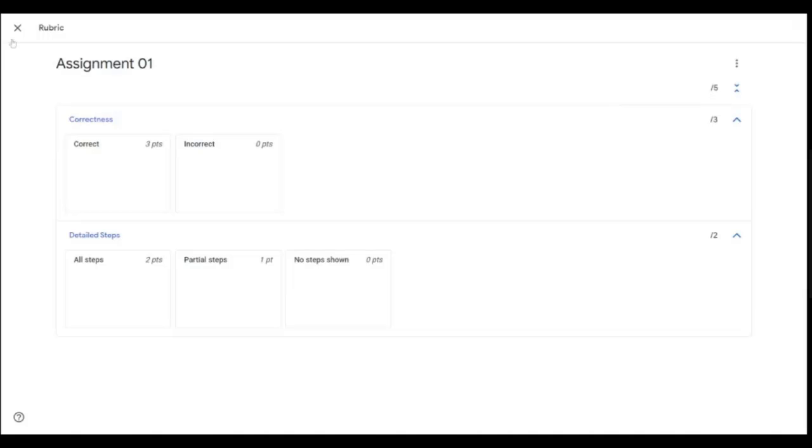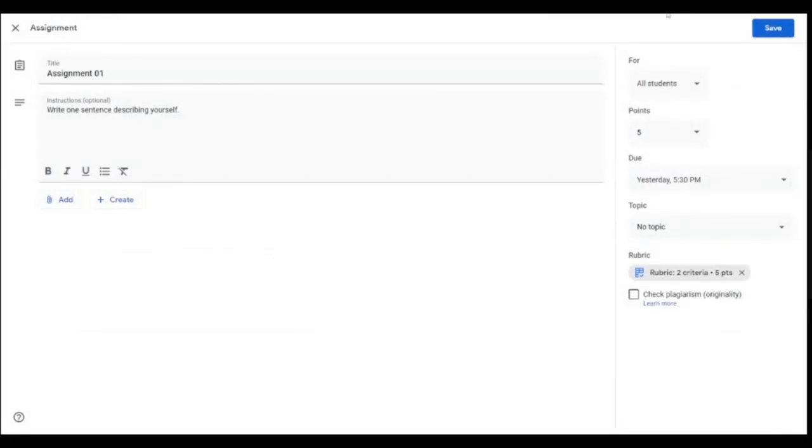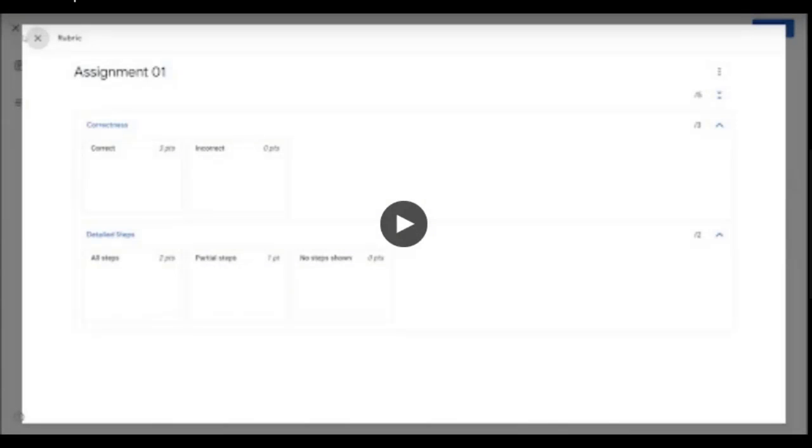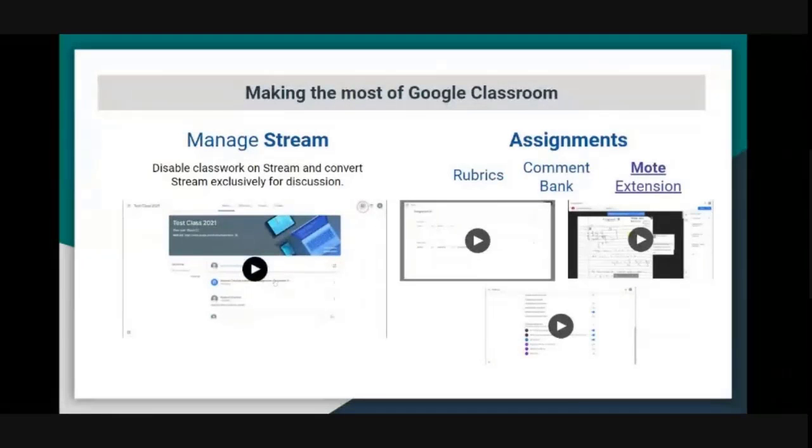And this would particularly be useful in, say, humanities or management classes, right? Where students need to understand that grammar is also important, vocabulary is also important, construction of the sentence is important, copy editing is important. So if those rubrics are defined, students will know what to focus on and what to ignore.